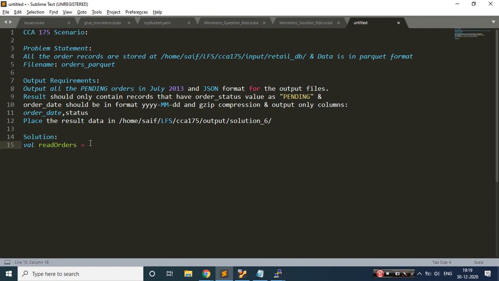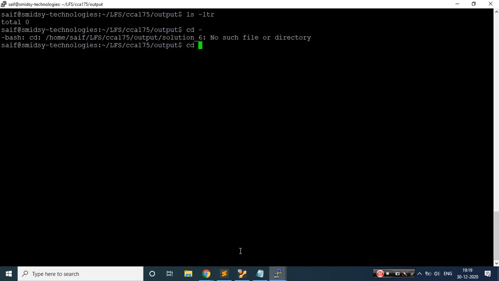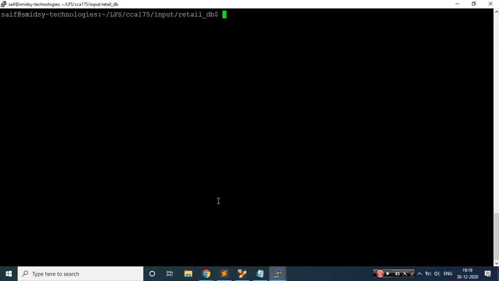So read orders, so I'm trying to read spark.read.format. What is the format of my file? The format is nothing but a Parquet format. Then what I need to do is I need to load. So when I'm trying to load, I need to navigate to this path, correct? So let me copy this, let me change that directly to that path.